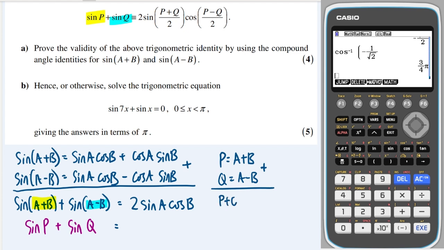We're going to get p plus q, and that will equal a plus a, so 2a. So this gives me p plus q over 2 is the same as a. Okay, that's great, because that can go in here. 2 sine a, we've just proved, is p plus q over 2. And then finally, how are we going to get b? Well, we're going to subtract these two equations.